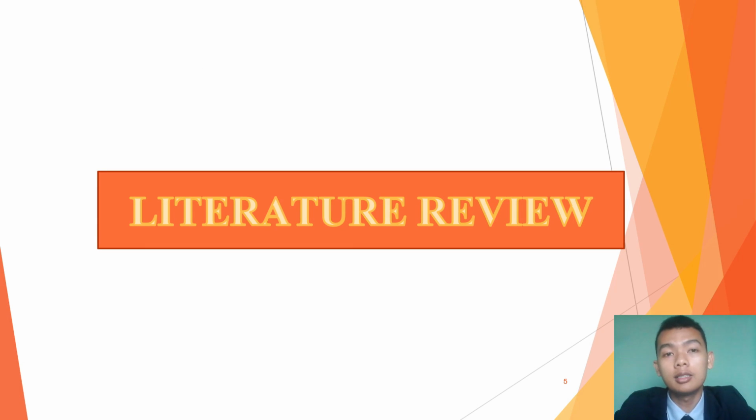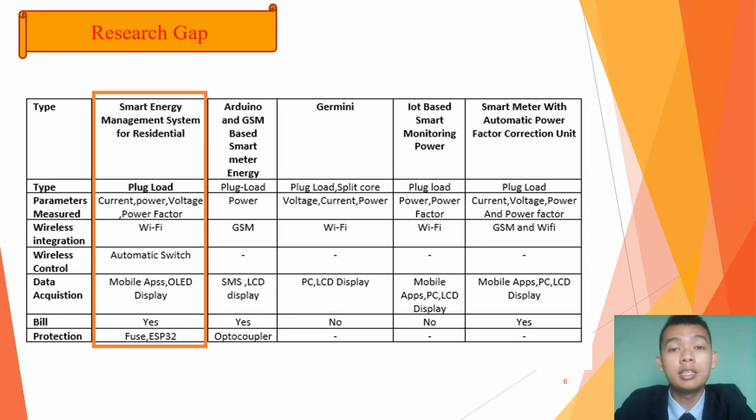Then, let's continue to the literature review. The literature review part consists of a research gap. The research gap is to compare the previous devices and my device that I have made. As we see, my device is made as a plug type. Next, my device can measure voltage, current, power, and power factor. In wireless integration, my device uses Wi-Fi for the wireless control. My device uses an automatic switch. Next, for the acquisition, my device uses a mobile app and OLED display. In addition, my device can also calculate the bill. Lastly, my device uses a fuse and ESP32 as its protection.